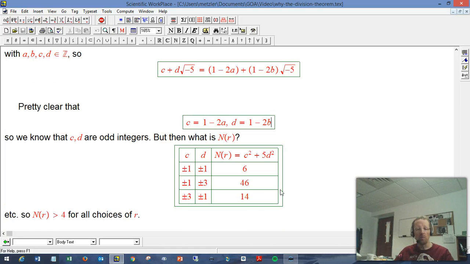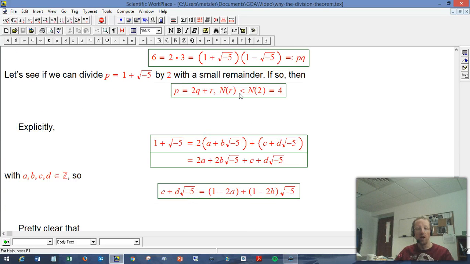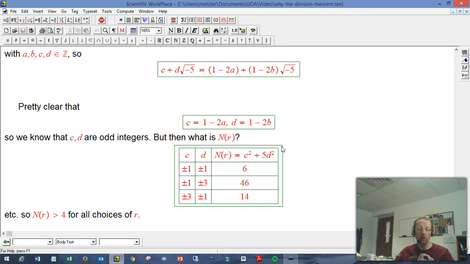So what do we also need to know about C and D, right? R is supposed to have a small norm. It's supposed to have norm less than 4. And here's where we come up against a problem. If C and D are plus or minus 1, then C squared plus 5D squared is 6. If they're plus or minus 1, plus or minus 3, or C is plus or minus 3, plus or minus 1, you just get bigger. There's no way for this number to be smaller than 4, especially if neither C or D is allowed to be 0. And that's what this is saying.